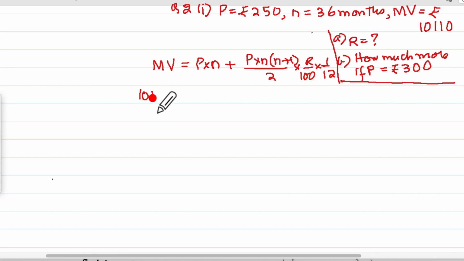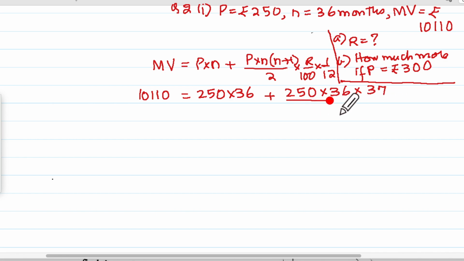So 10110 is equal to 250 multiplied by 36 plus 250 into 36 into 37 upon 2 into R upon 100 into 1 upon 12.